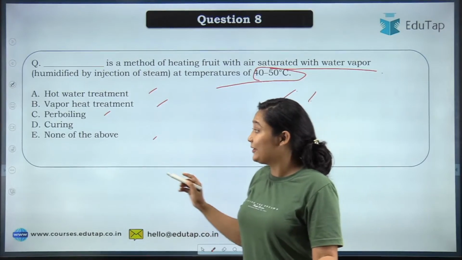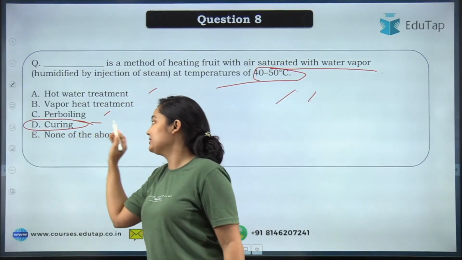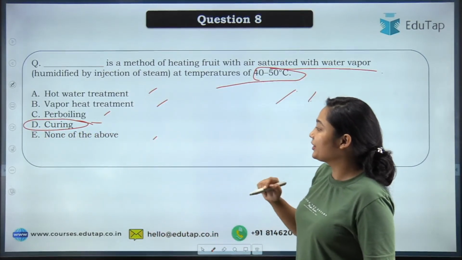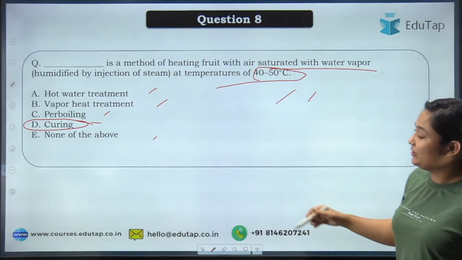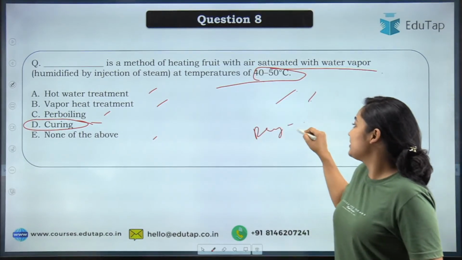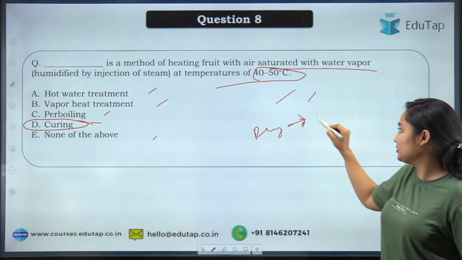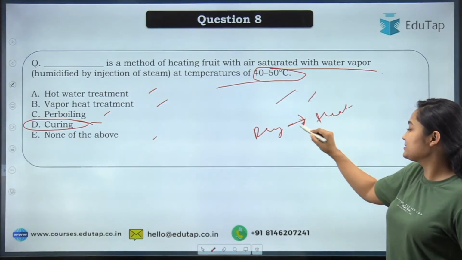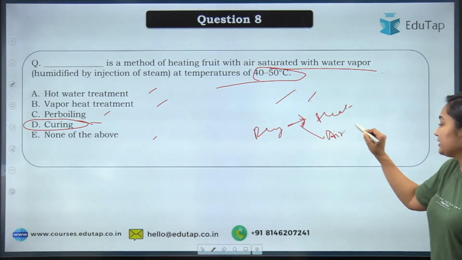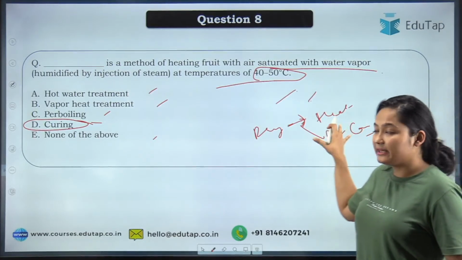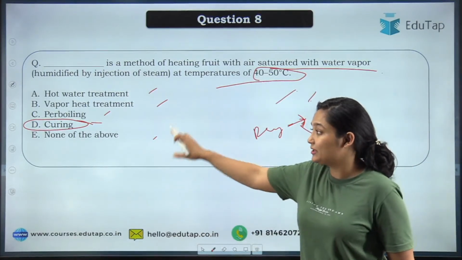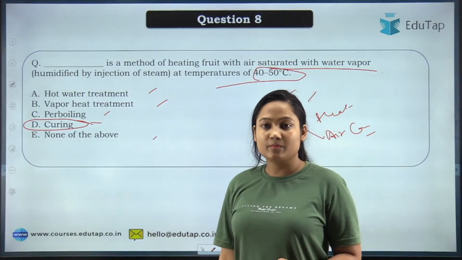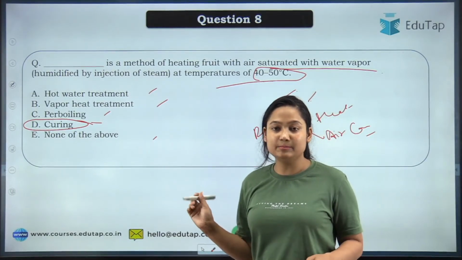Again, we have discussed curing. Since no cell regeneration is there, it can't be curing. Will it be drying? No, it won't be drying, because we are not exposing the particular product to heat, let's say, or sun or air conditions. So air and heat are not there, so it can't be drying. Among these options, let me know what the answer will be.